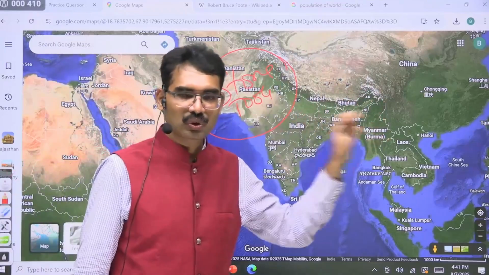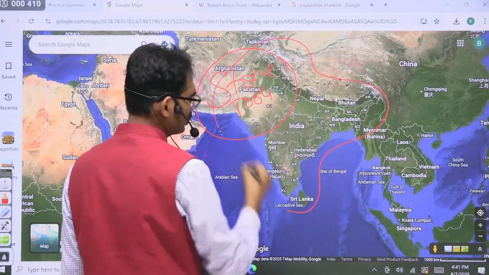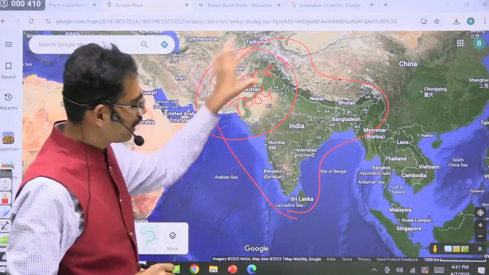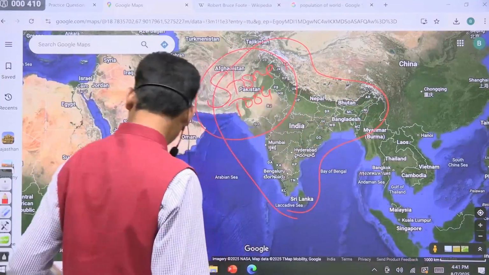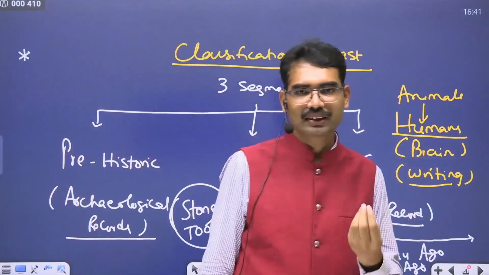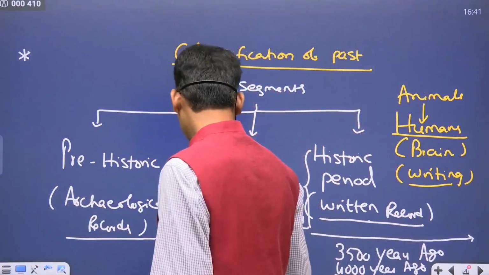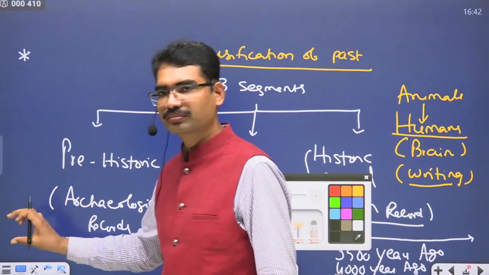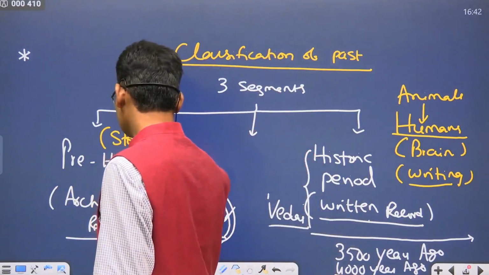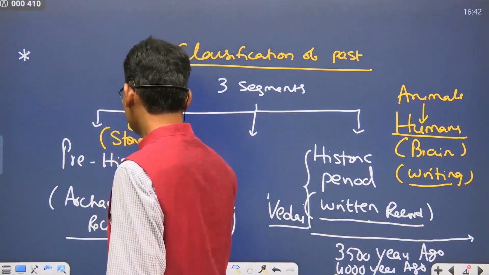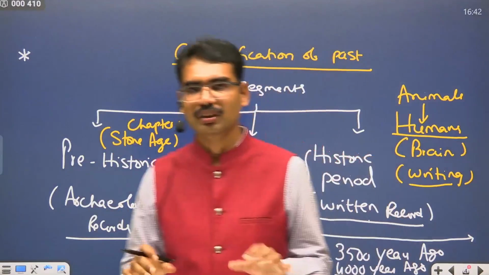Based on these stone tools, we can analyze our ancestors' story in the Indian subcontinent. That story goes back to lakhs of years ago. They have not written anything. That's why that age is known as Stone Age. Therefore, prehistoric means before writing. Our only source is archaeological source. It is also synonymous with Stone Age. Chapter number 1. Is it clear? Classification of history.